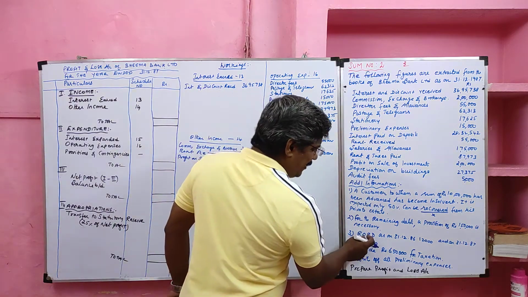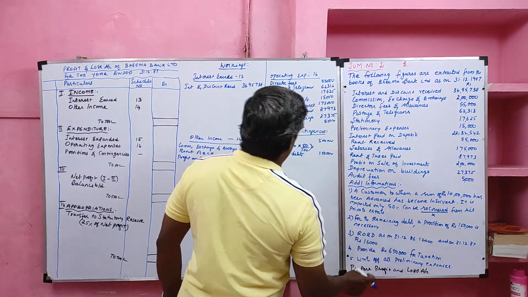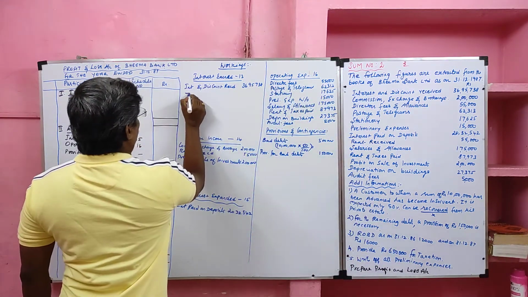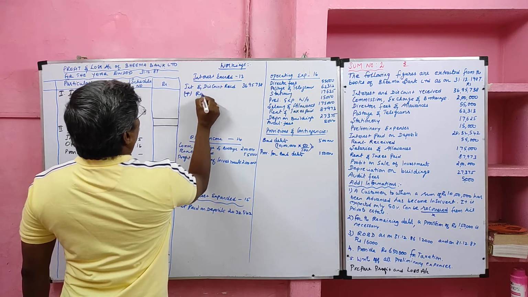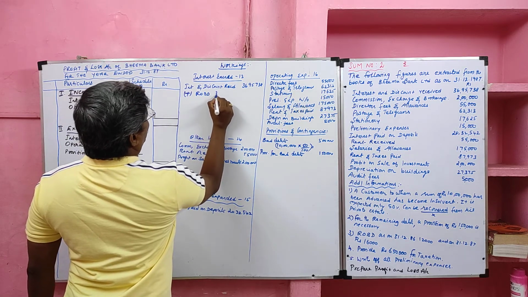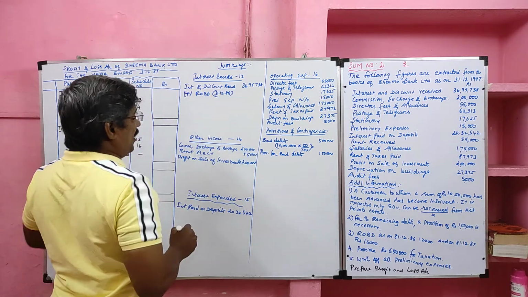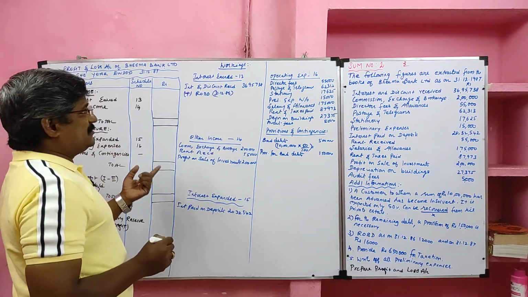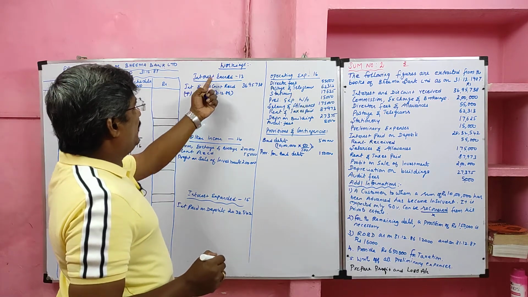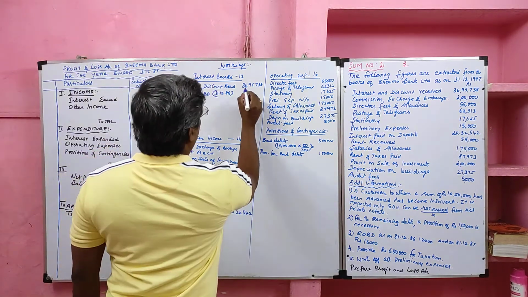Then we have a rebate on bills discounted, opening and closing. The opening rebate on bills discounted as of 31/12/86 should be added to interest and discount. Last year's rebate on bills discounted should be added to interest and discount in schedule 13. Its value is 12,000.